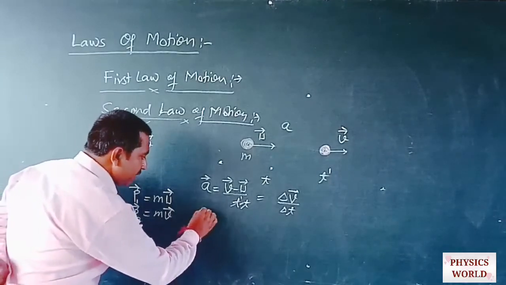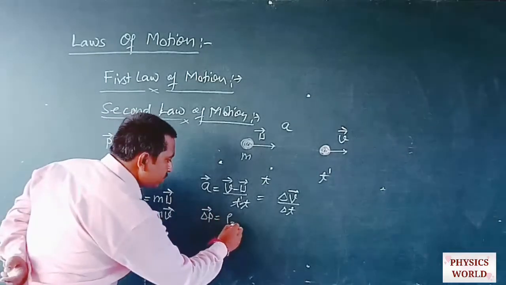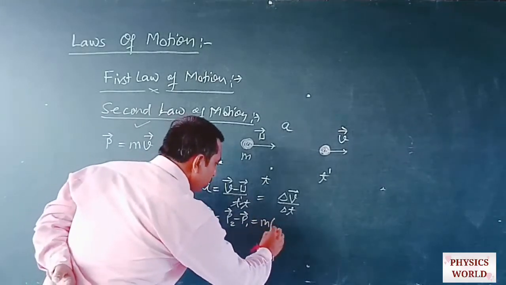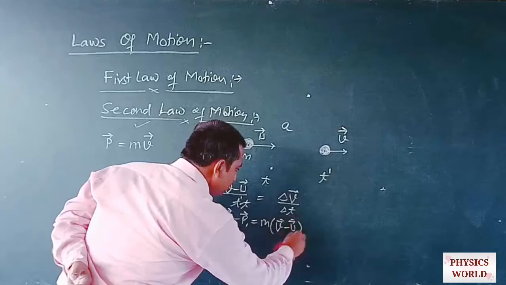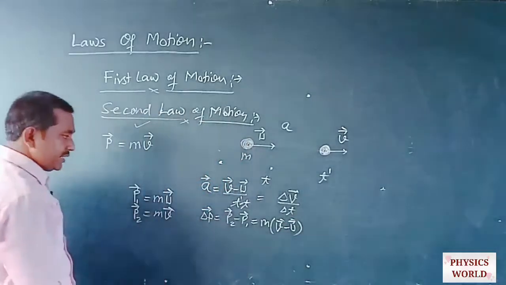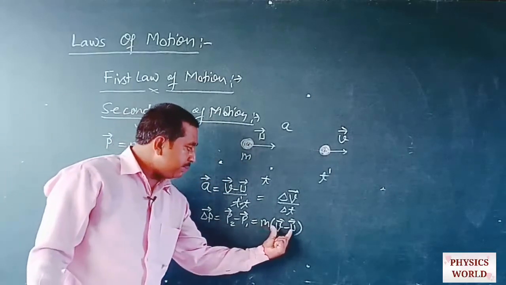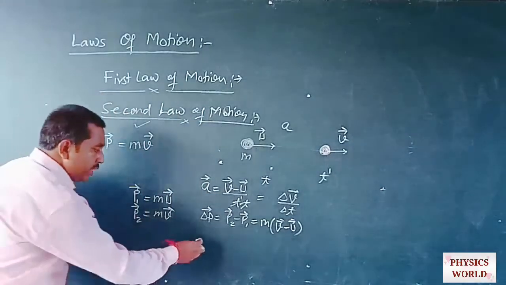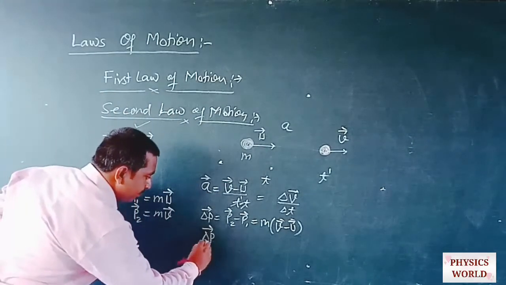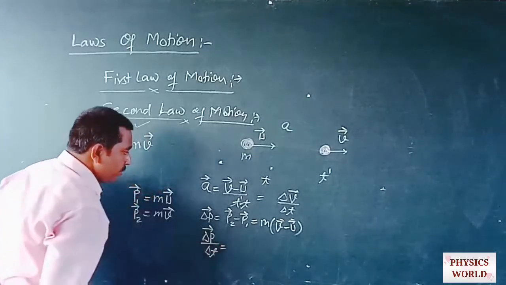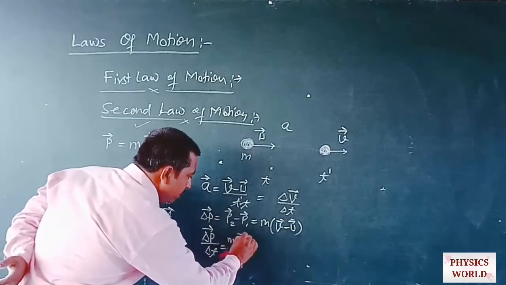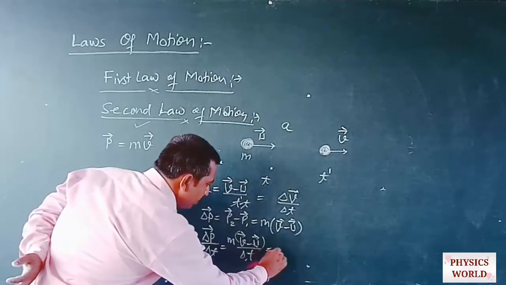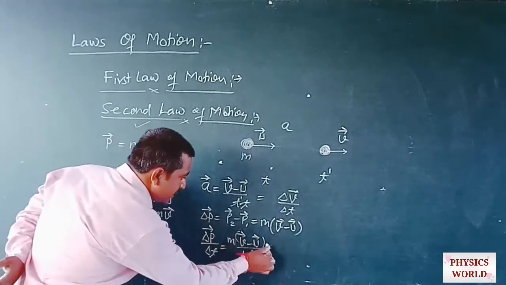Change in momentum, delta p, is equal to p2 minus p1, which is equal to mv minus mu. So this can be written as m multiplied by vector v minus vector u. If you want to calculate the rate of change of momentum, it will be equal to m(v minus u) divided by delta t. So from here we get m and this becomes a.